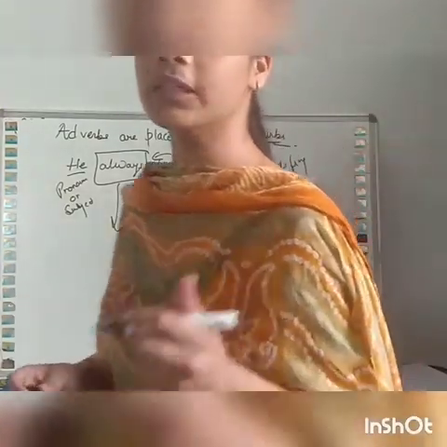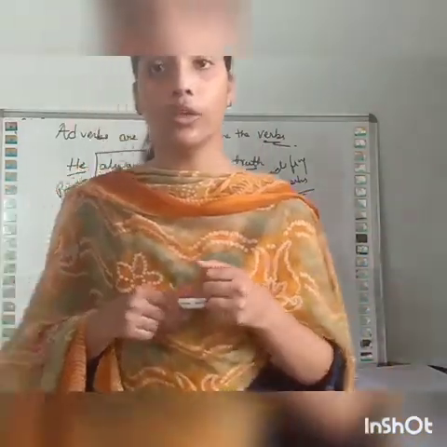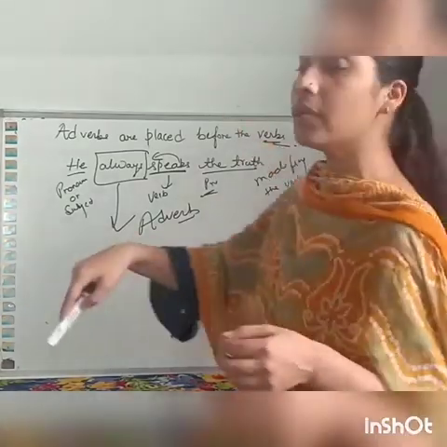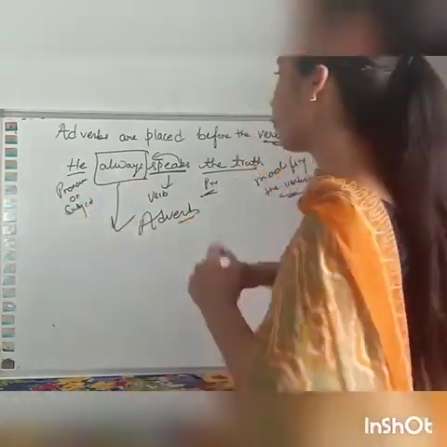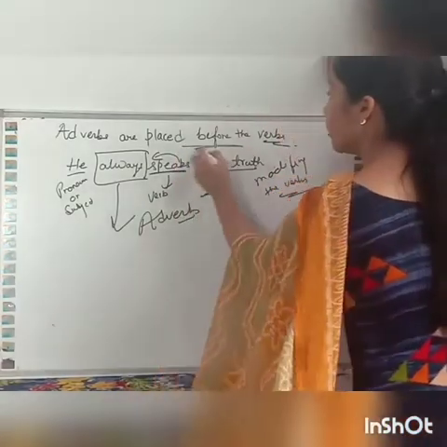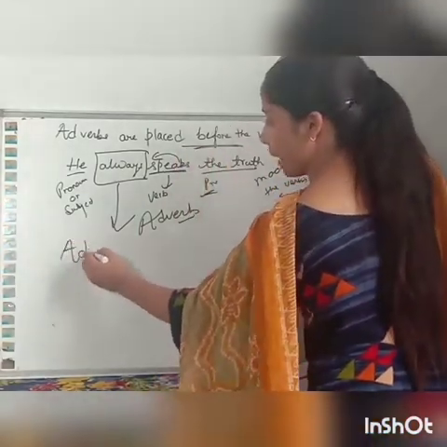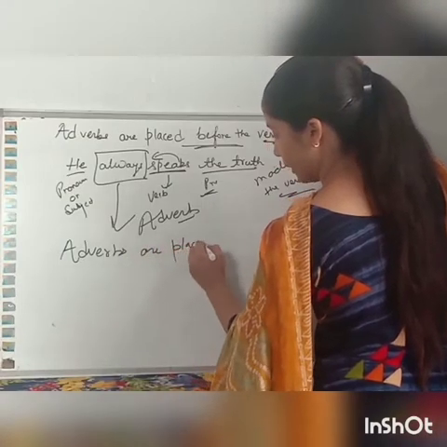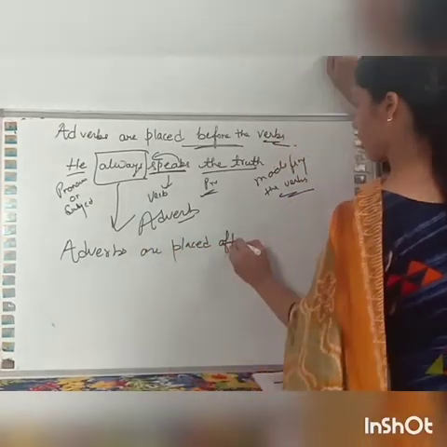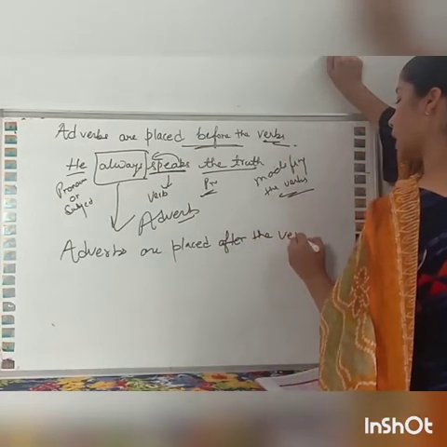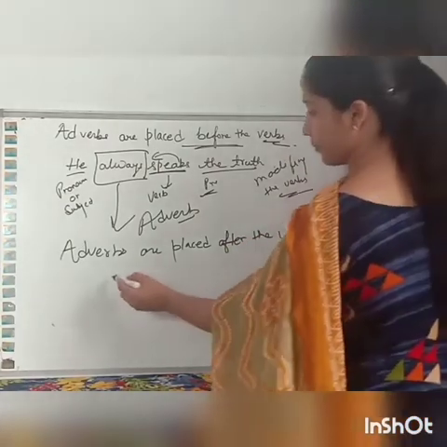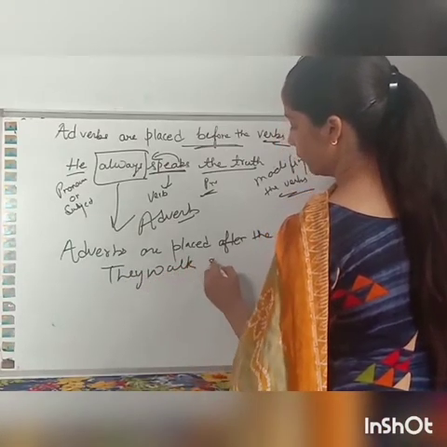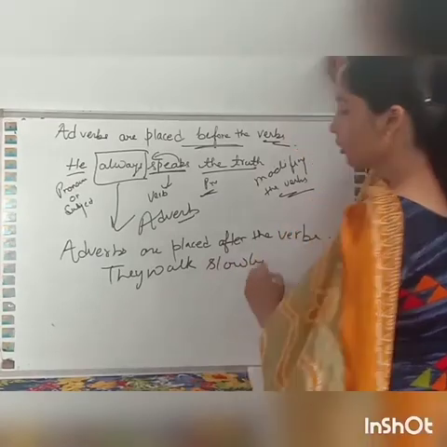So what are the roles of the adverb? The adverb modifies the verb. The adverb adds meaning to the verb or tells more about the verb. An adverb can be placed before the verb and also after the verb. For example, adverbs placed after the verb: they walk slowly.